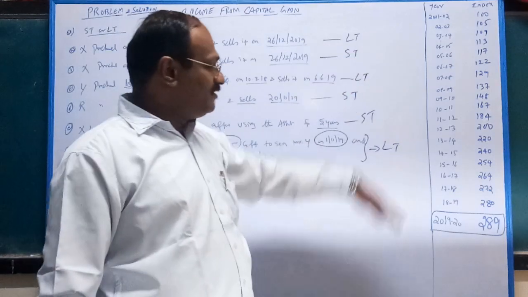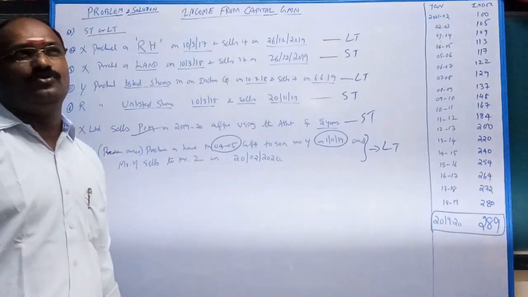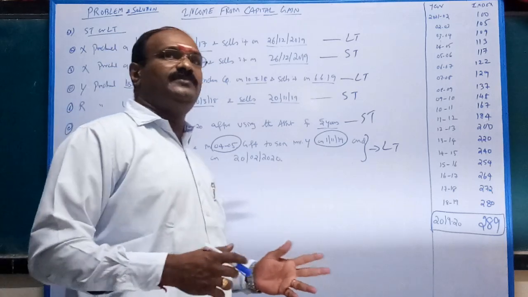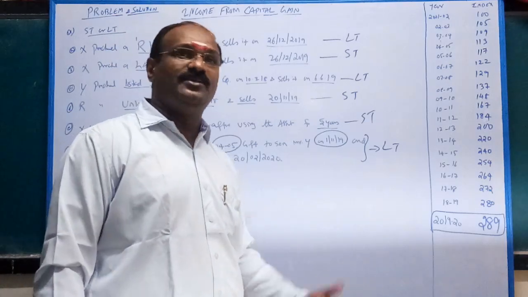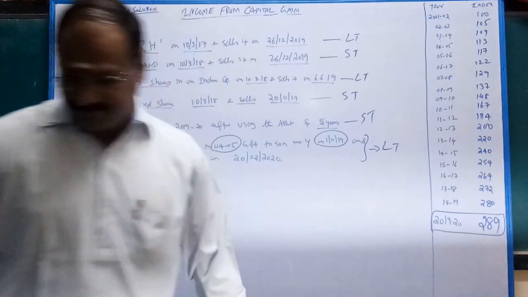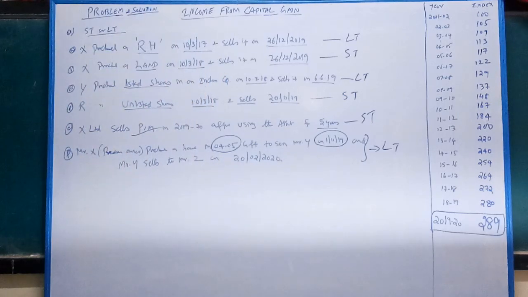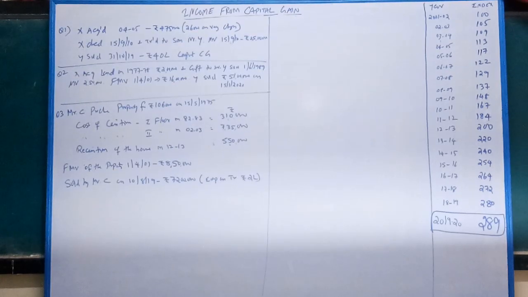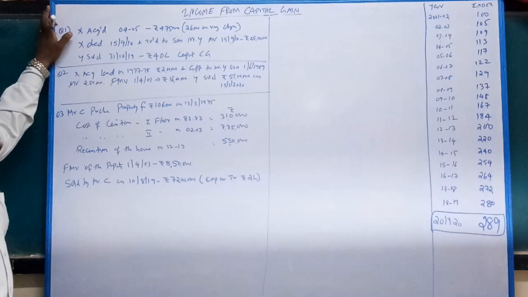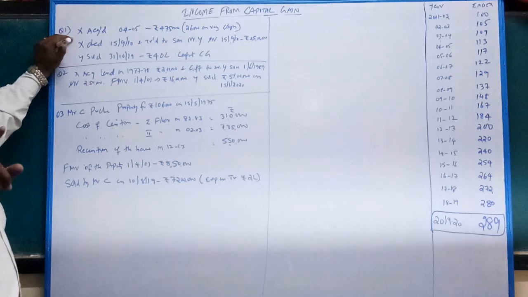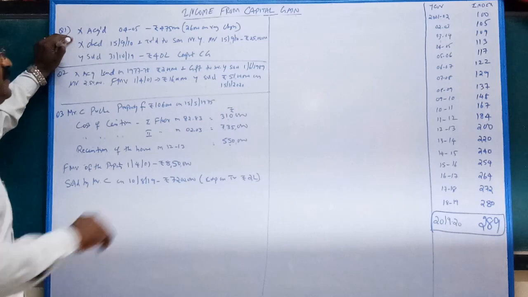Based on indexation, we are going to solve two or three sums. After that, we are going to exemptions, section 54. Now we are going to take up three sums. Listen. X acquired a property in 2004-5 for Rs. 4,75,000.